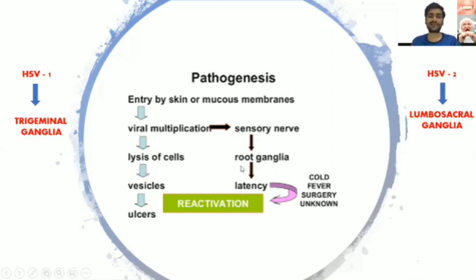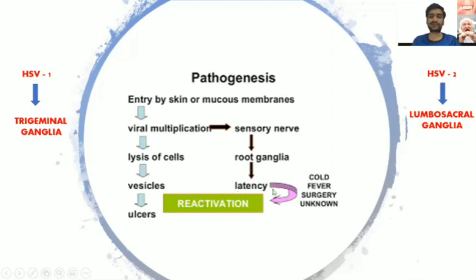There are specific ganglia affected depending on which virus is involved. On the left side of your screen, you can see HSV1, which mainly affects the trigeminal ganglia. And HSV2 mainly affects the lumbosacral ganglia. So the virus has entered the skin or mucous membrane, multiplied, reached its respective ganglia, and then it stays in its latency mode.